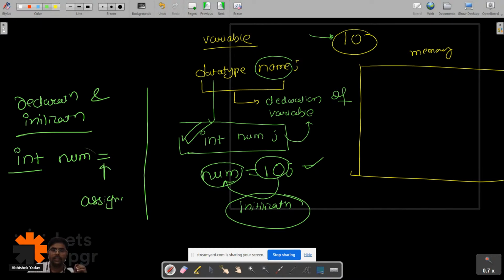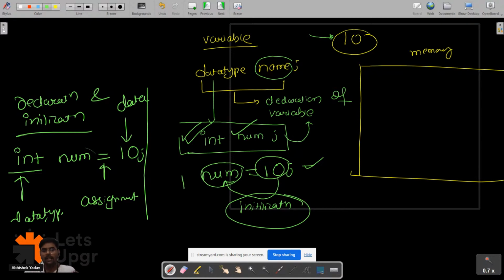Then you write the data, that is this 10 here. This 10 is your data, and this is the data type. Right, everyone? So either you can first declare a variable and after that do the initialization, or you can do the declaration and initialization in the same line.